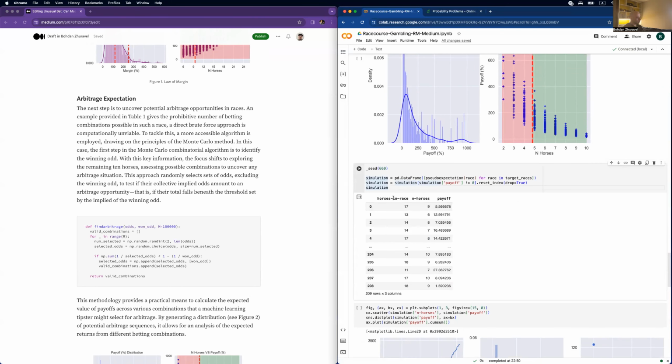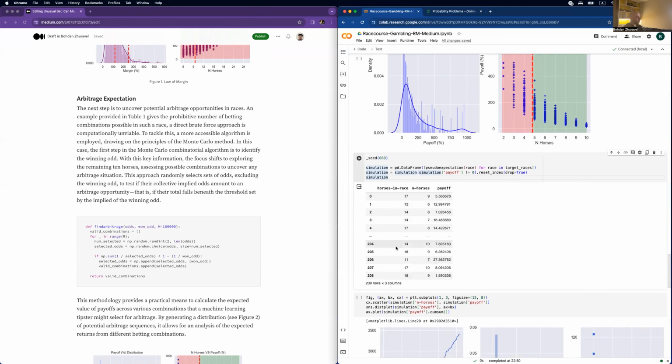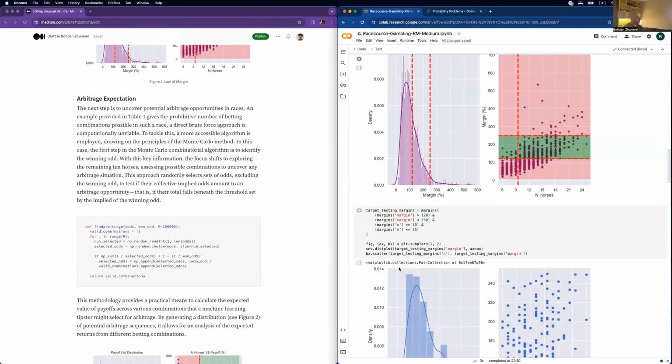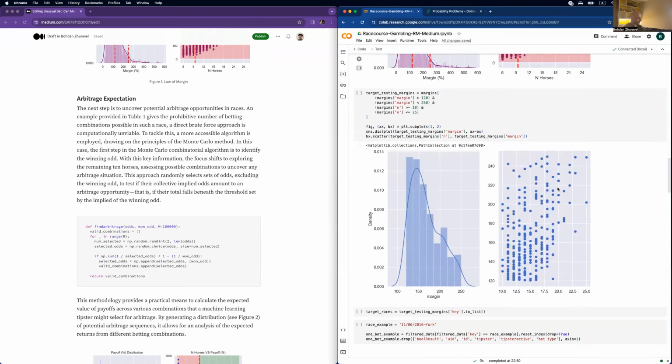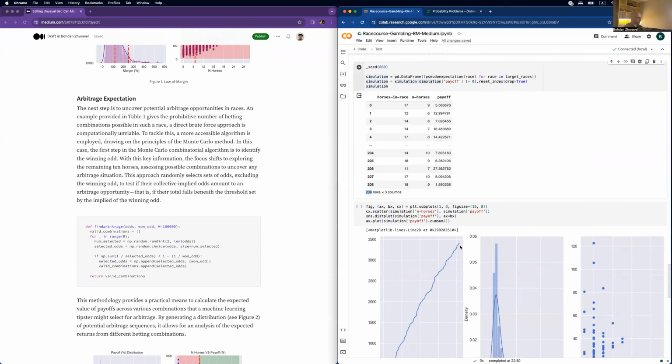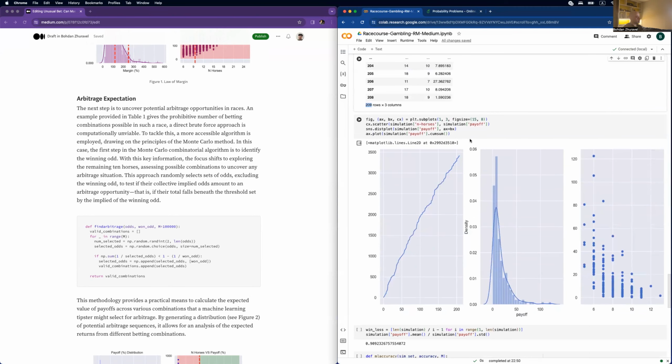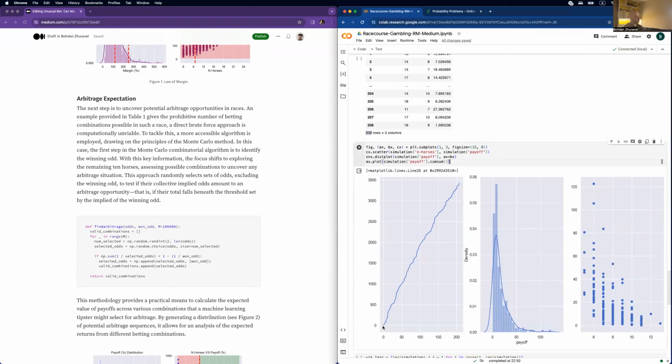So yeah, we run all of these pseudo expectations through each of the races which we got. We got 209 valid races, remember, considering this area. And we obtain this result. So basically for 200 races, we can get like 3,500%, if our machine learning model is 100% correct all the time.